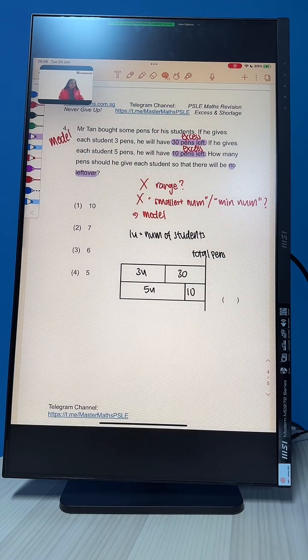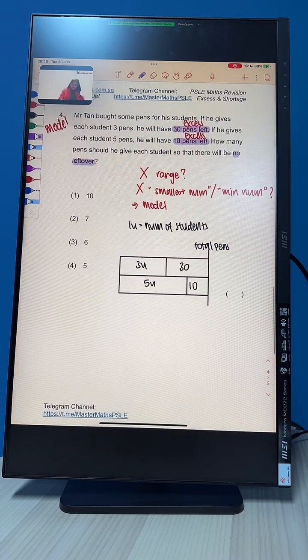Do you think you can solve the question on your own? I'll give you maybe about 2 minutes to try this. Once you have gotten to this point, not difficult anymore, you can just look for the difference, in terms of units and in terms of value. Those of you who got the answer as 1, my hint for you is to read the question one more time, because you are missing one final step.